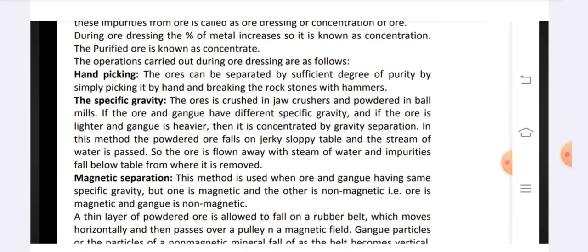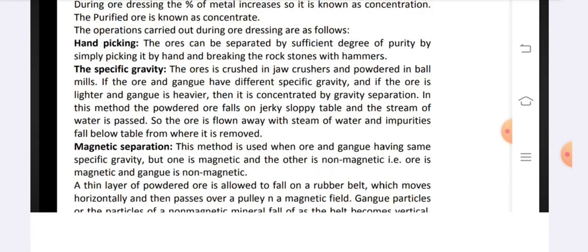During ore dressing, the percent of the metal increases, so it is known as concentration. The purified ore is known as concentrate. The operations carried out during ore dressing are as follows. Hand picking. The ores can be separated to a sufficient degree of purity by simply picking by hand and breaking the rock stones with hammers. Specific gravity.